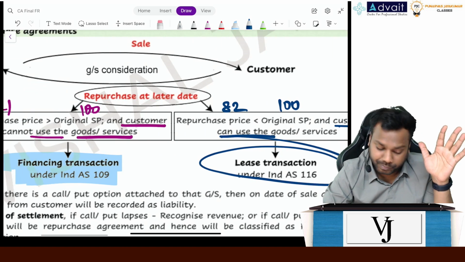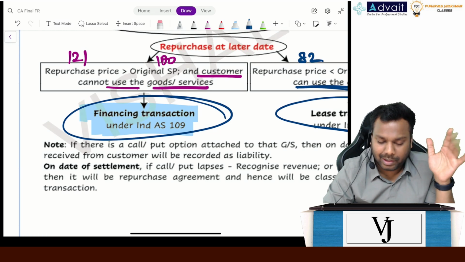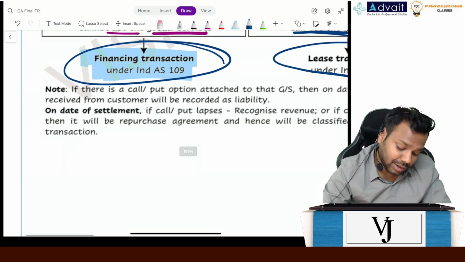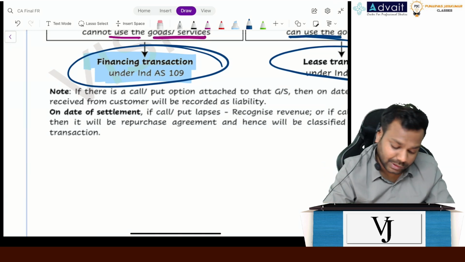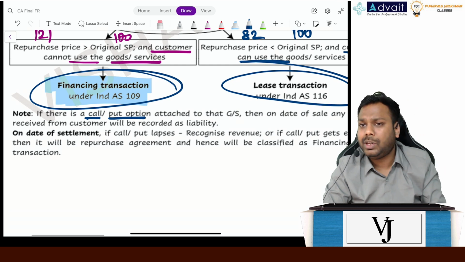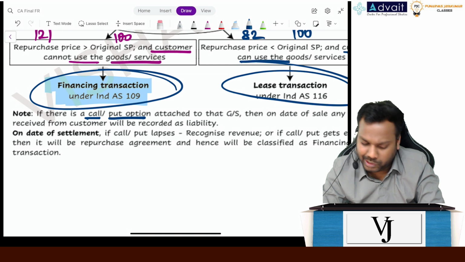Clear, everyone? Now, the same arrangement can come in the exam as a question; they will just change the names. They will say there is a call or put option. What is the meaning of call? Put means right to sell, call means right to purchase.